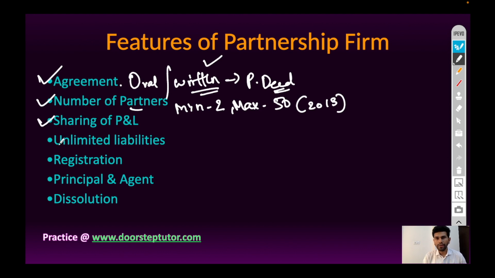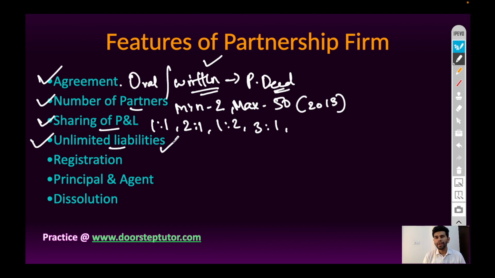Sharing of profit and loss. Partners can share profit and loss in the agreed ratio, such as 1:1 equal ratio, 2:1, 1:2, 3:1, and so on. Whatever ratio is agreed among partners should be mentioned in written agreement. Unlimited liabilities. In partnership business organization, the liabilities of each partner is unlimited.